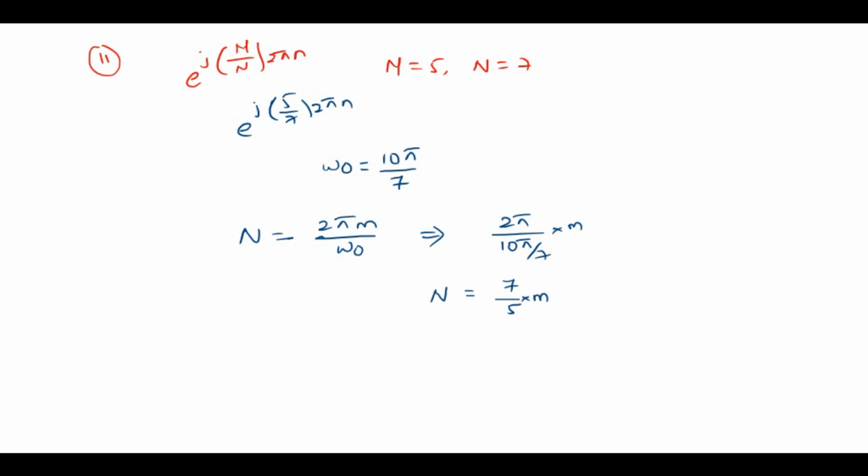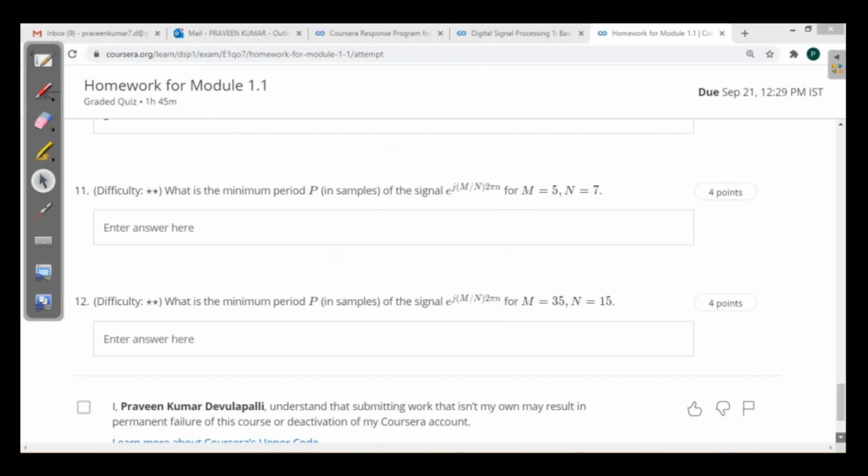Now choose the m value such that capital N is an integer. So m is simply 5, 10, 15 and so on, integer multiples of 5. For all these, capital N is an integer. Now the minimum period is obtained at the minimum value, 5. When you substitute the minimum value 5, the integer you get is the minimum time period, which is 7. When m is 5, the 5 will get cancelled, and the result is 7.